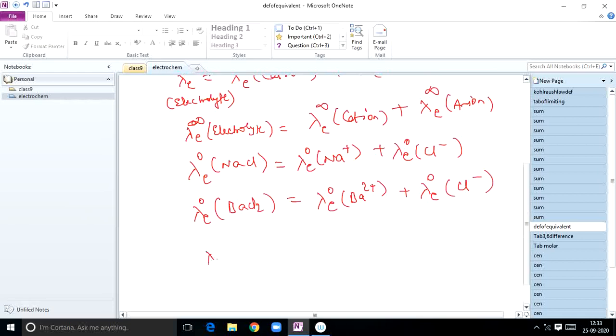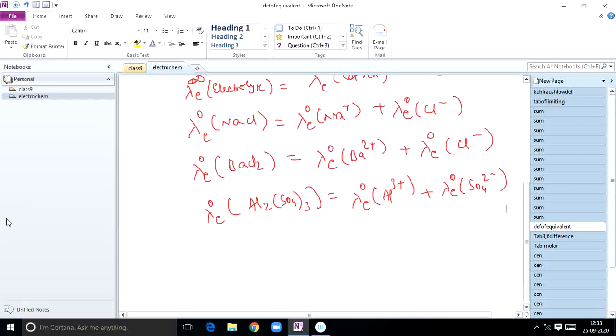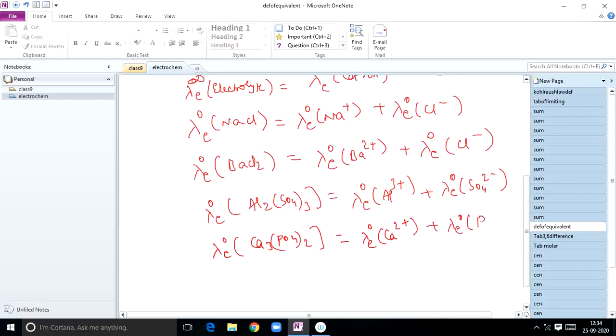Okay. Now lambda E naught of, suppose if it is given Al2(SO4)3, how to express this one? Simply write lambda E naught of Al3+, you know the charge, plus lambda E naught of SO4 2-. Be careful here. Right. Next, suppose lambda E naught of Ca3(PO4)2 is given, calcium phosphate, simply you write, very easy, lambda E naught of calcium ion plus lambda E naught of phosphate ion PO4 3-.